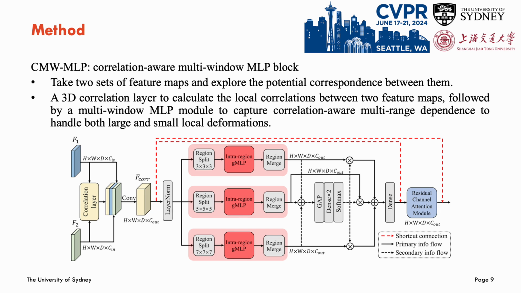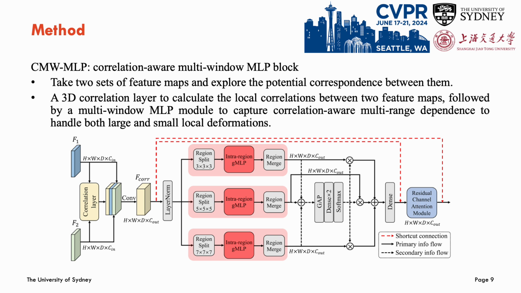Then I will introduce the key component of our network, CMW-MLP, which means Correlation-Aware Multi-Window MLP block. This block was designed as a general network block that takes 2 sets of feature maps and can explore the potential correspondence between them. Specifically, there is a 3D correlation layer used to calculate the local correlation between the 2 input feature maps, followed by a multi-window MLP module to capture correlation-aware multi-range dependence.